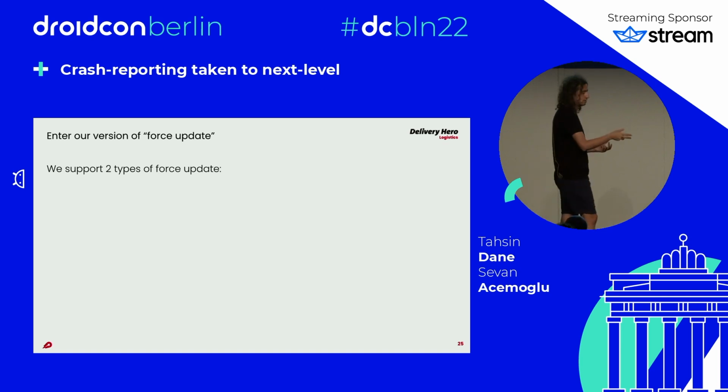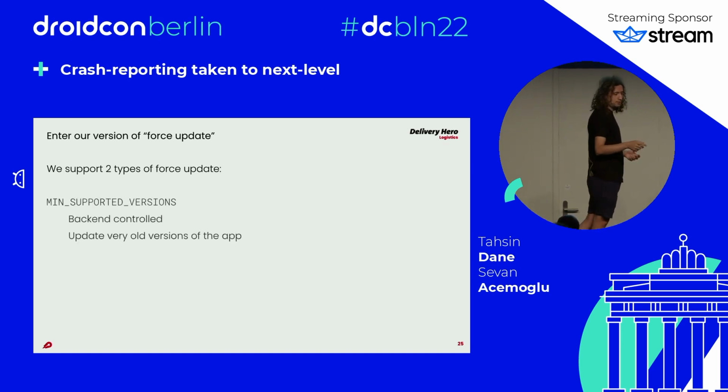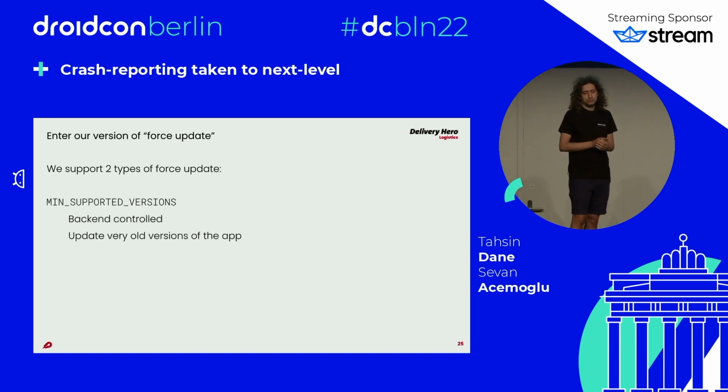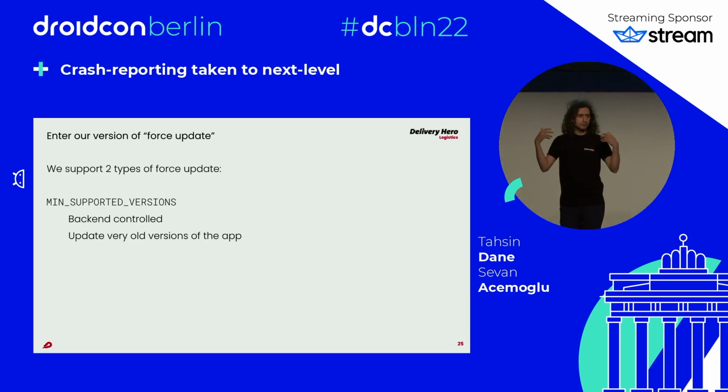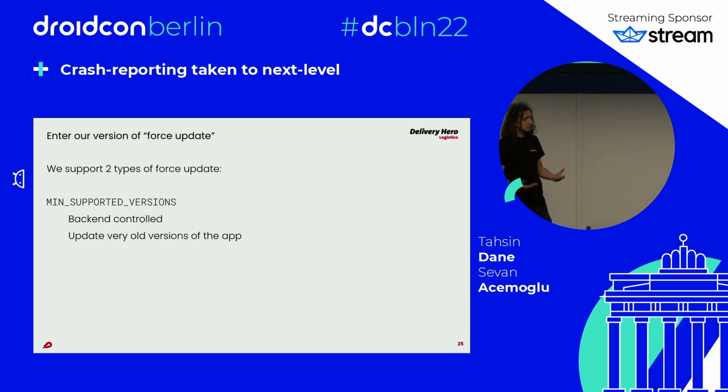So first is the classic forced update. Most of you already have this. This is a classic one, backend controlled, and the goal for this is to shut down very old versions so that maybe we can delete some code, migrations, backend cleanup, etc. This is the classic force update.